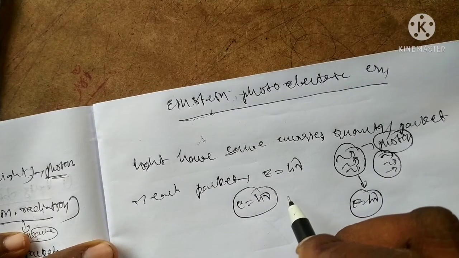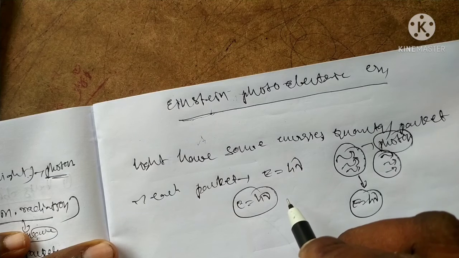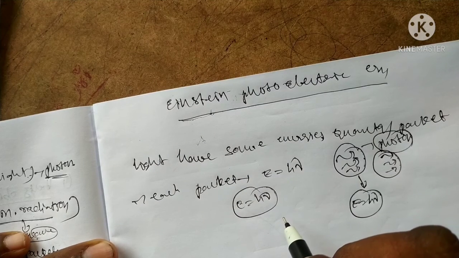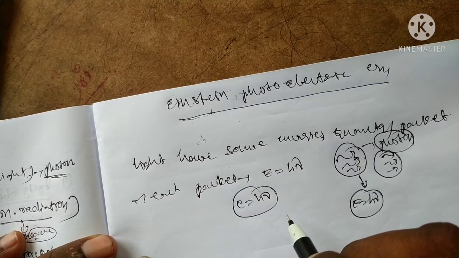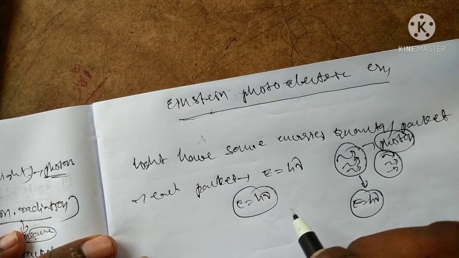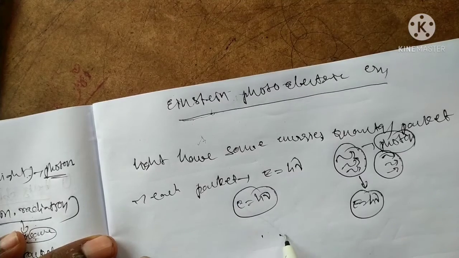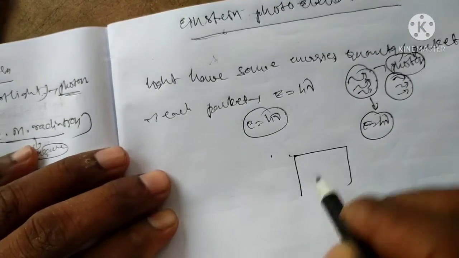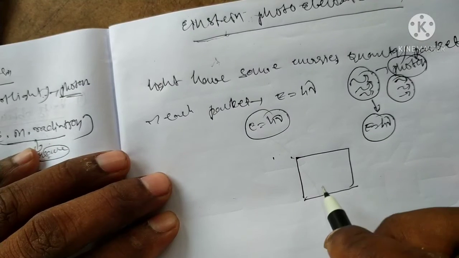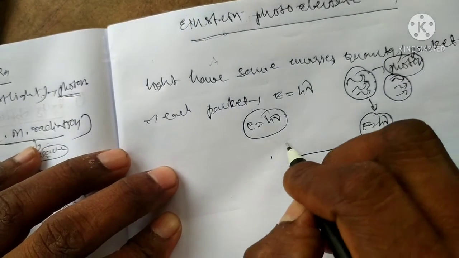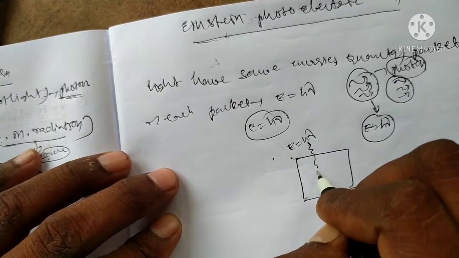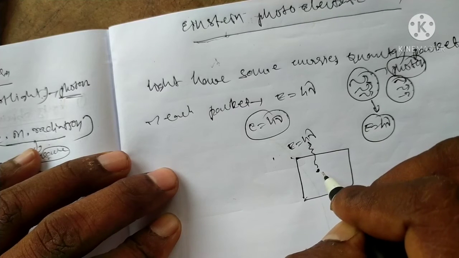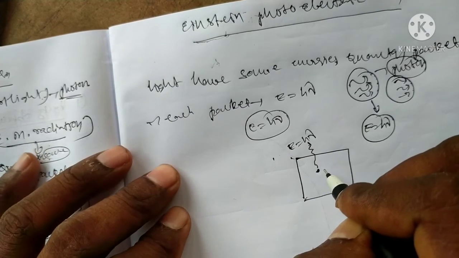Photon energy strikes the metal. This energy is absorbed by the electron, which tries to move outside the metal. These energy particles, E equal to h nu, strike the metal.